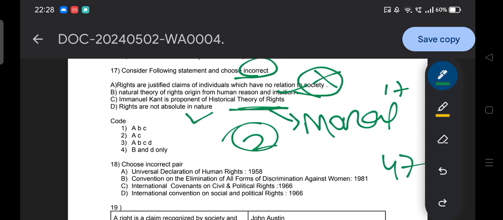Choose the incorrect pair. Option A, Universal Declaration of Human Rights 1958. Option B, Convention on Elimination of All Forms of Discrimination Against Women 1981. Option C, International Covenant on Civil and Political Rights 1966. Option D, International Covenant on Social and Political Rights 1966. So you need to find the incorrect one. And believe me, all these things have been discussed in our class. If you are a serious aspirant, then you will be able to score this question very nicely.